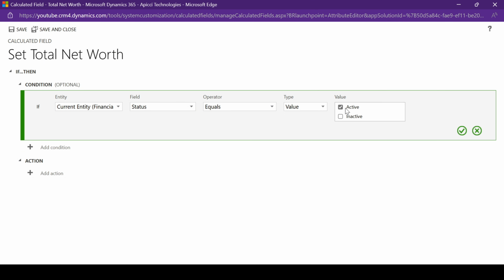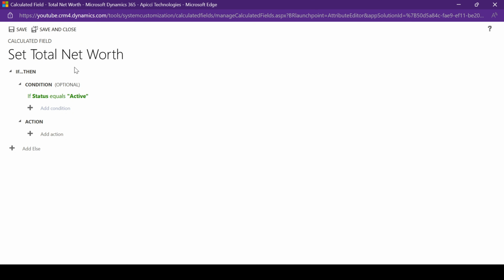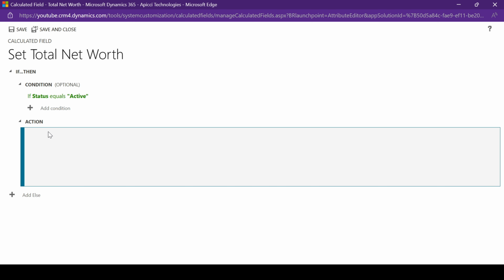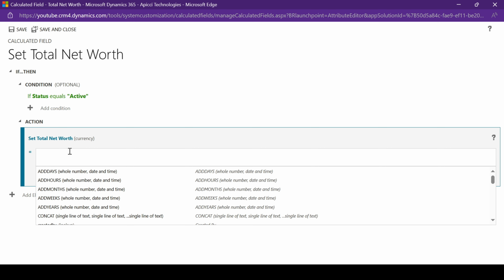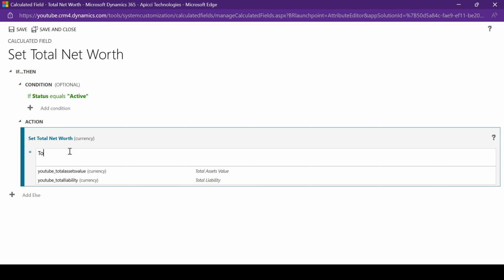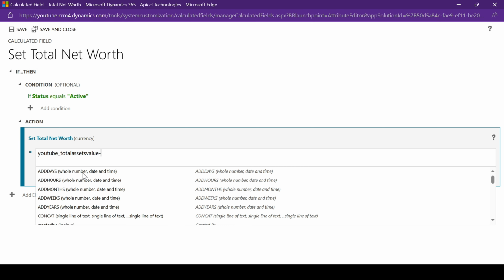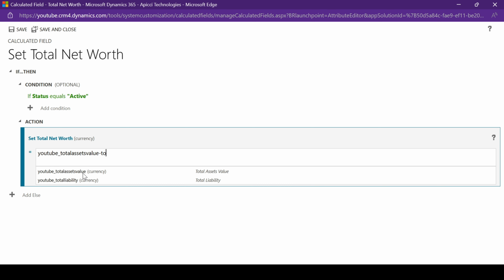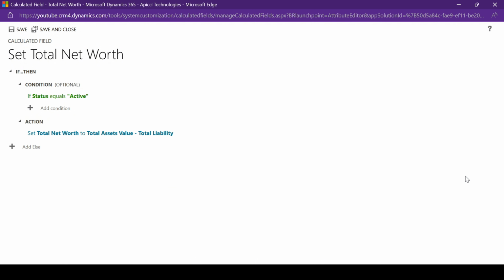Just maximize here, equals active. Select that. That's our condition. What should be the action? The action should be to subtract the total liability from the total asset value. This will give us our total net worth.